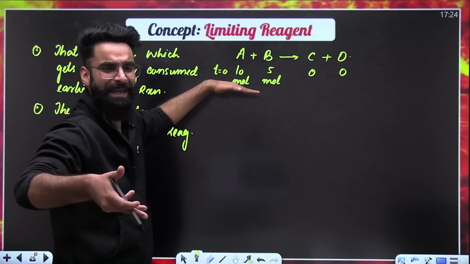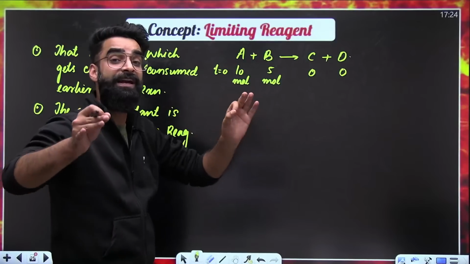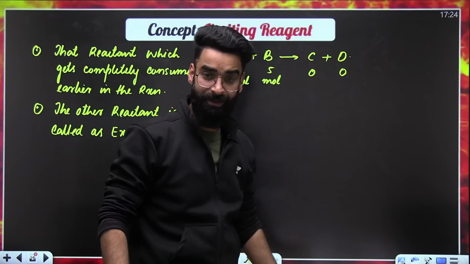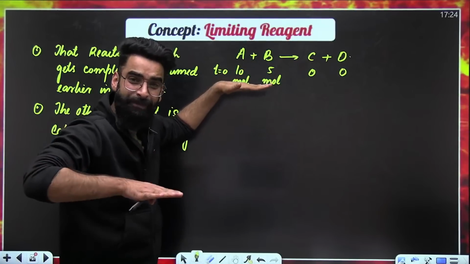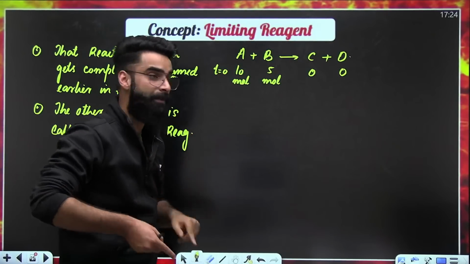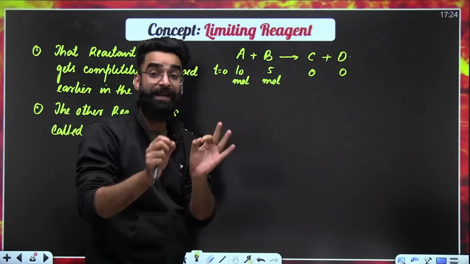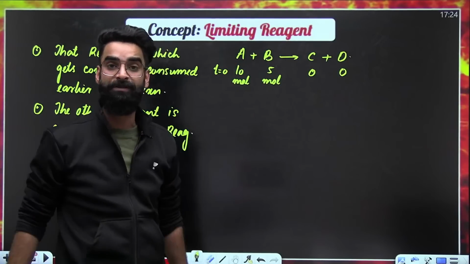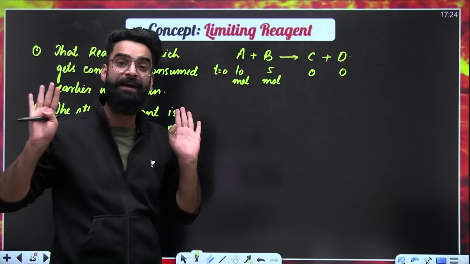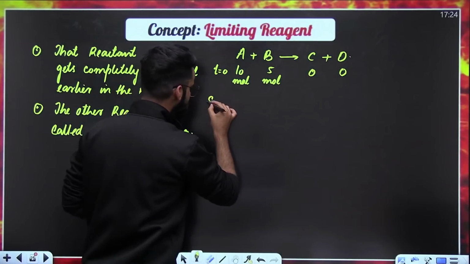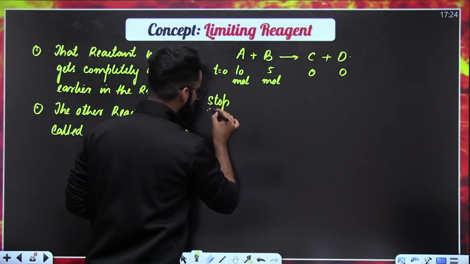Can I say there will be a time when one of the reactants will get completely consumed in the reaction? And if one of the reactants gets consumed, the reaction will stop.